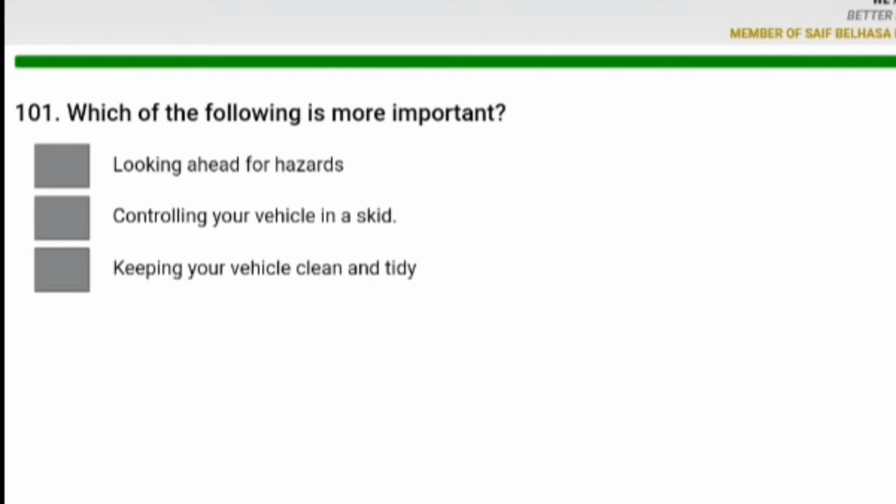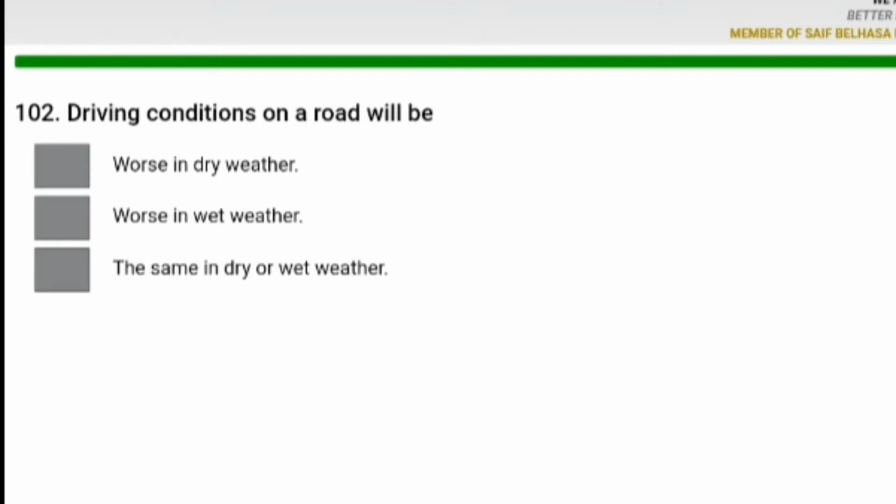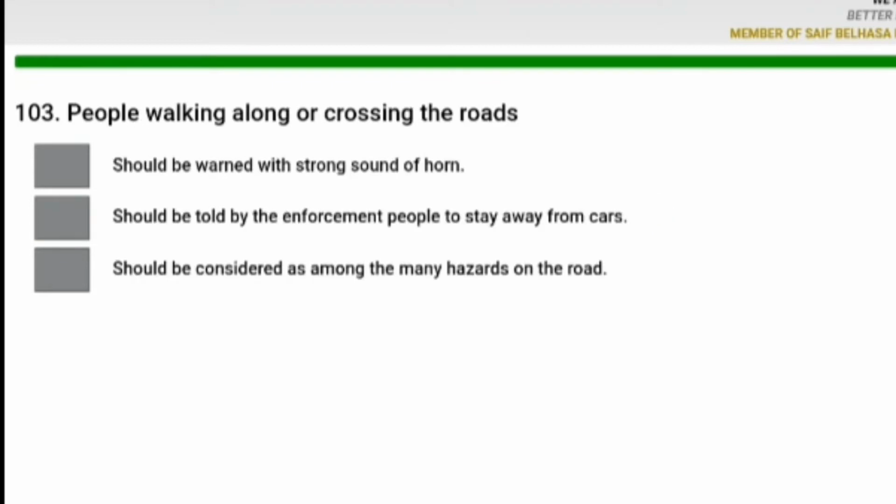Which of the following is more important? Looking ahead for hazard. Number 1 is correct answer. Driving condition on a route will be worse in the dry weather, worse in wet weather. Number 2 is correct answer. People walking along or crossing the road should be considered as among the many hazards of the road. Number 3 is correct answer.